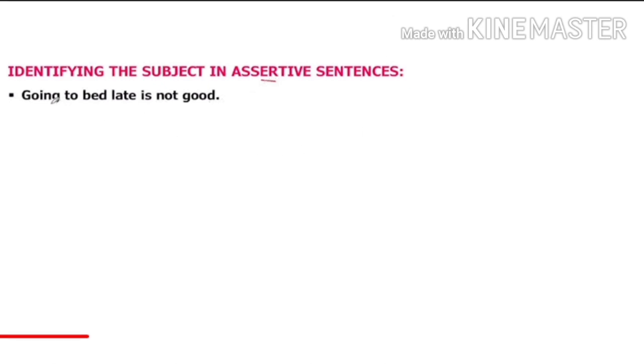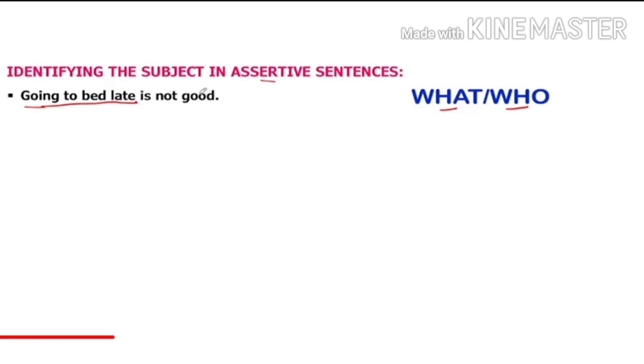So when you have to pick out subject in assertive sentences, we have to see which group of words is doing action in the sentence. So this group of words is doing action. But another way to check is that we can easily pick out the subject by asking what or who. Like if I ask what is not good, the answer will be going to bed late is not good. But we also have to notice that the word what we have to put before the verb.